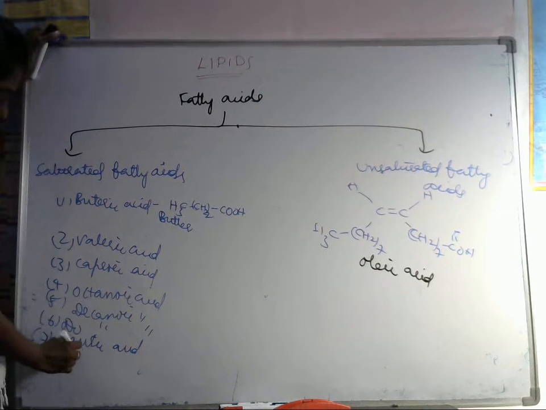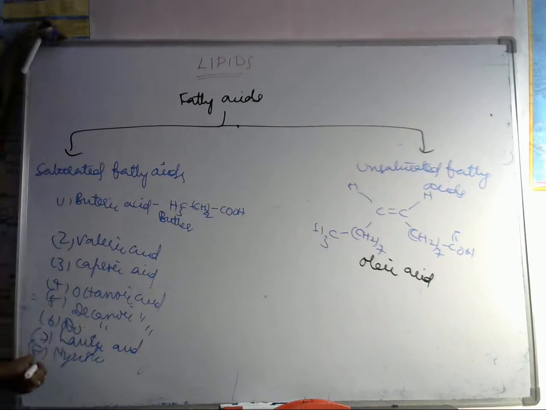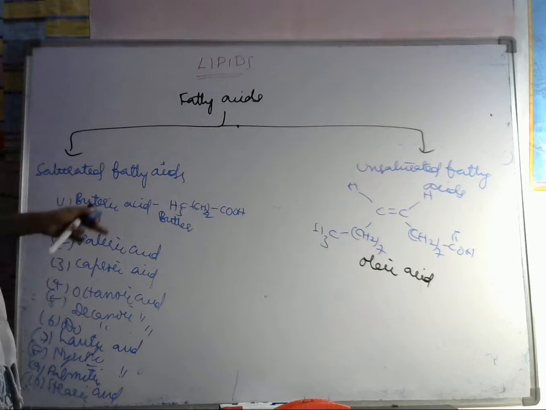Like that, it is having so many acids: palmitic acid, stearic acid. So these are some examples.